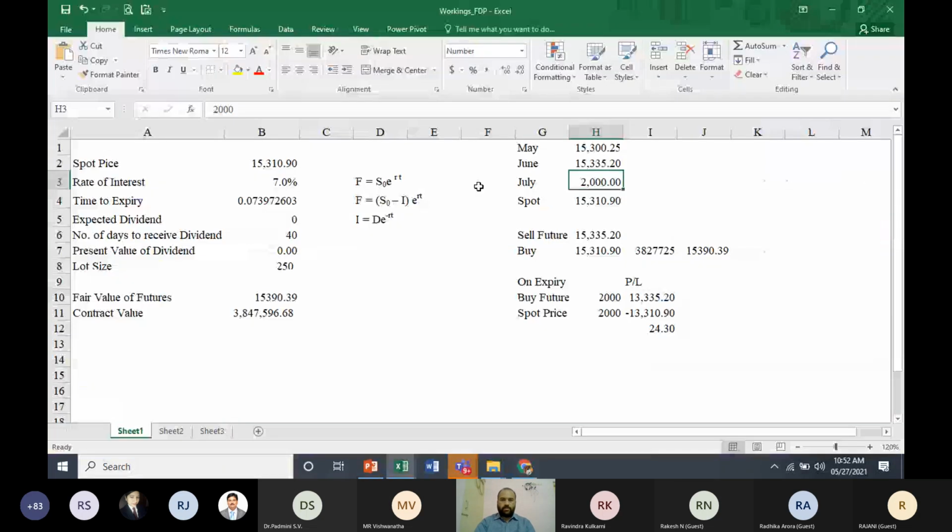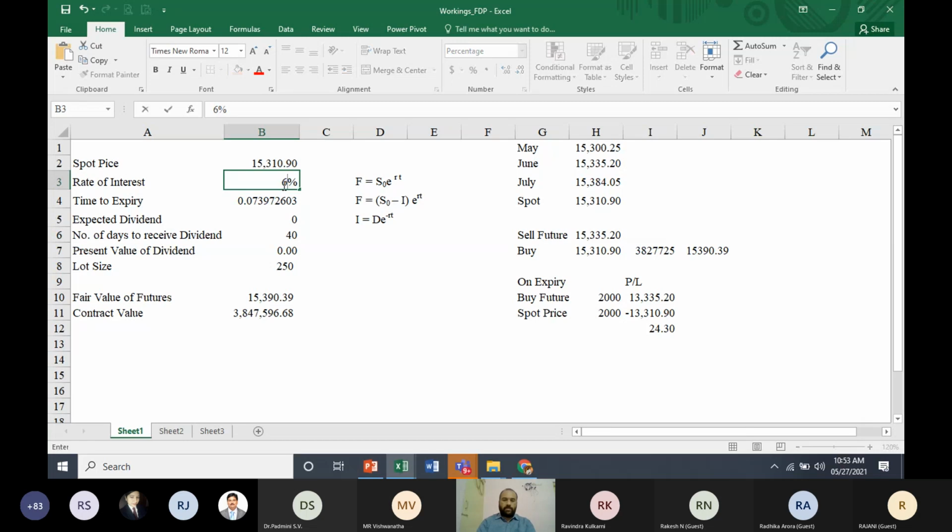And we have July futures. So you can see here at the 7%, the fair value of your futures contract, which is expiring in the month of June, is 15,390, whereas it is trading at 15,335. That means there is an arbitrage opportunity for you, right? So this is how we can do the valuation.